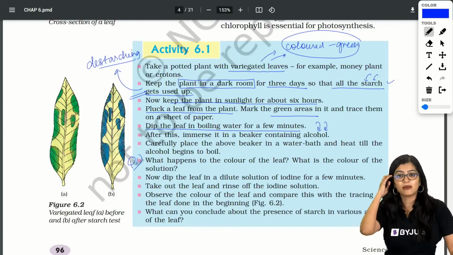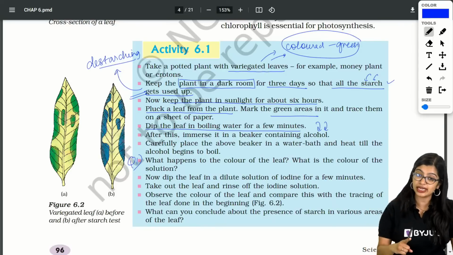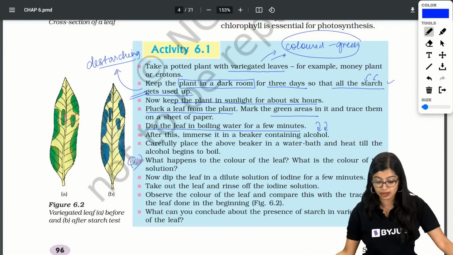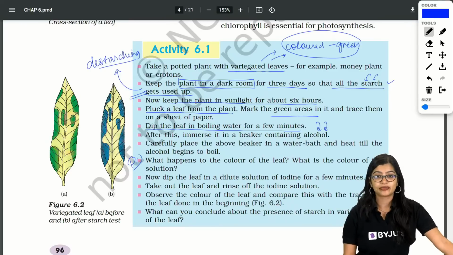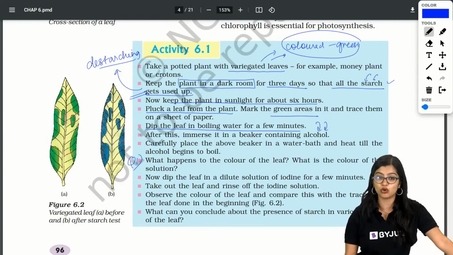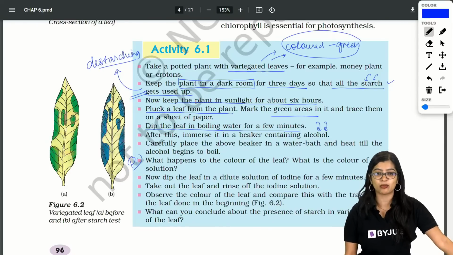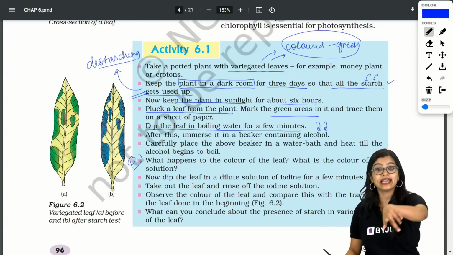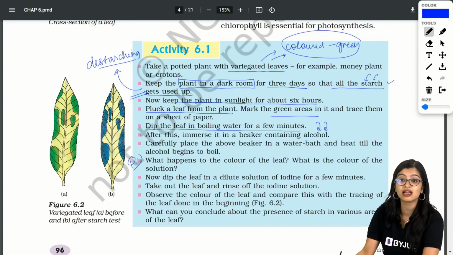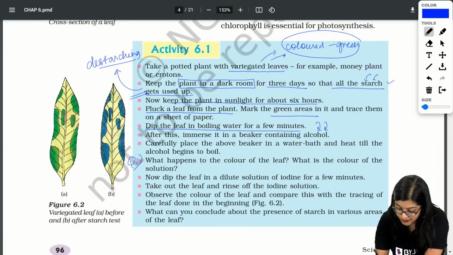Everyone, I have destarched it, plucked one leaf, put it in boiling water, then I am going to put it in alcohol. Everybody is telling me, ma'am, it will become blue-black. But is it going to become blue-black? See, blue-black will happen when iodine comes into the picture. Yes, Apurva, it will get decolorized, it's going to lose its color. So in this case, what is the answer?